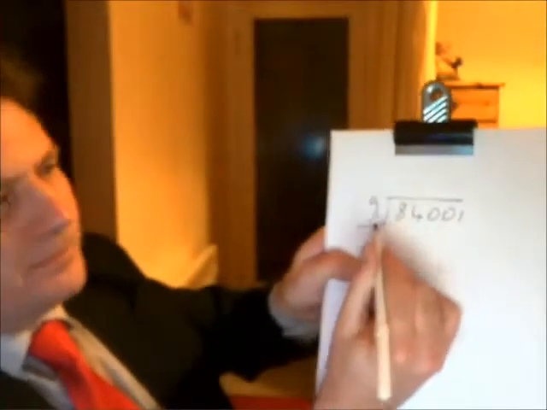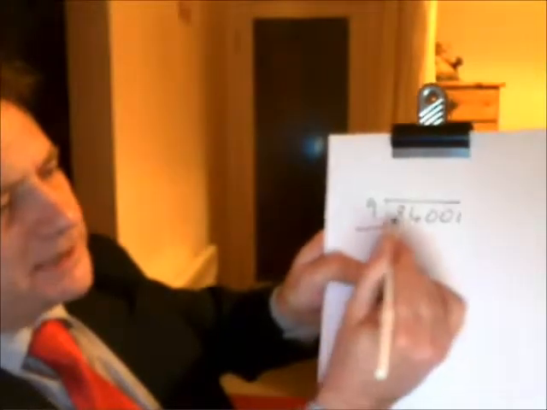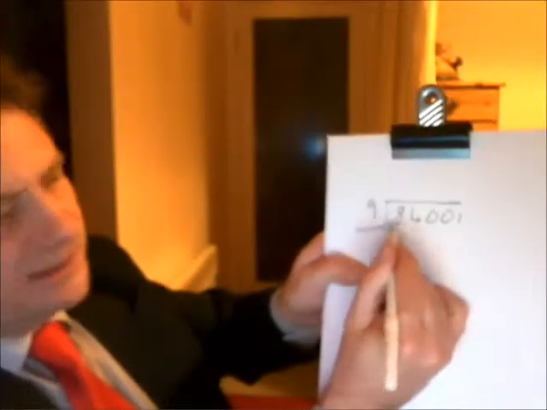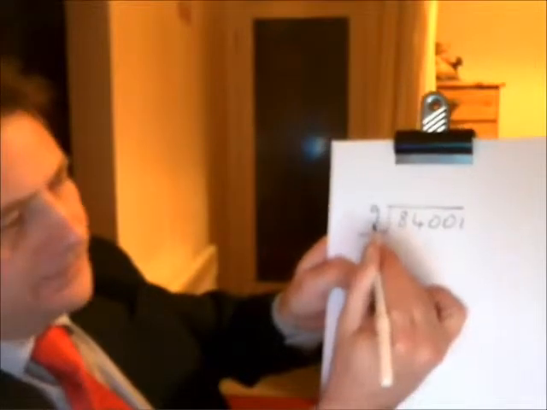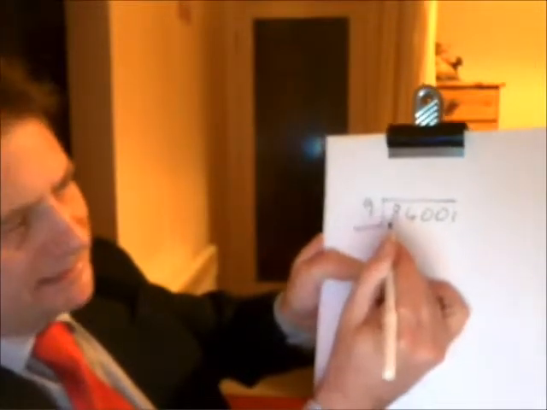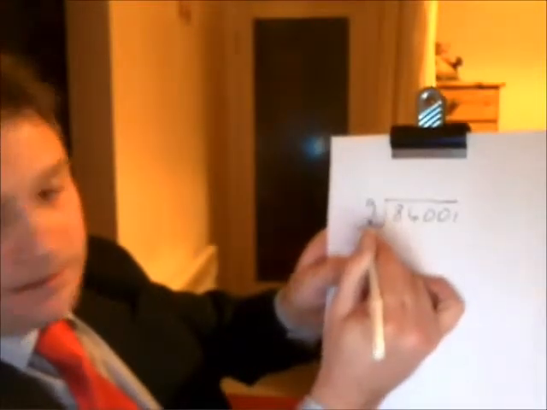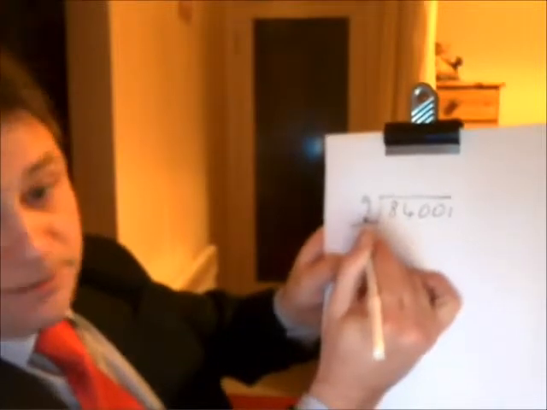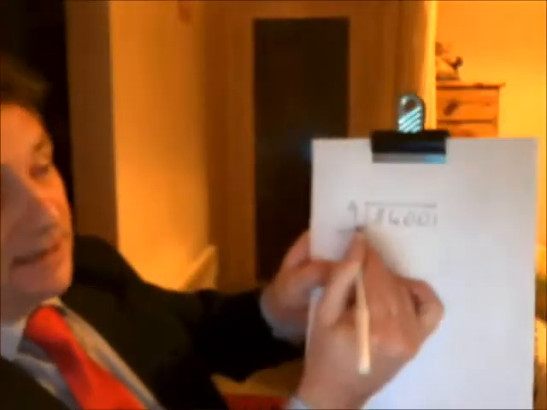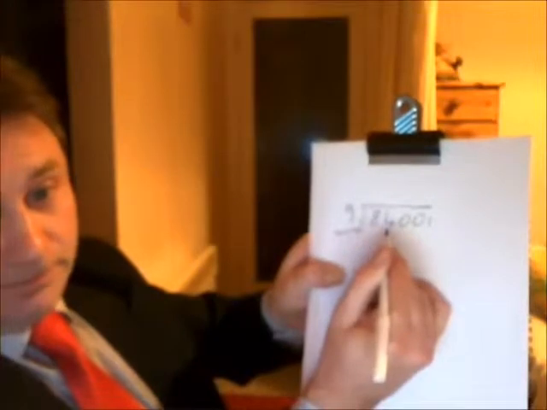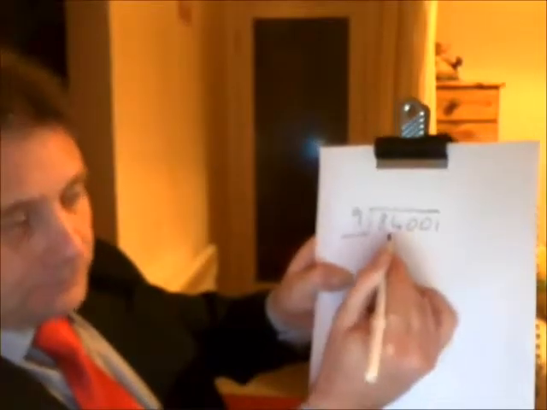So the first thing we're doing, the divisor into the first number of the dividend. Does 9 go into 8? It doesn't. So the next thing we ask ourselves, does 9 go into 84? It certainly does.